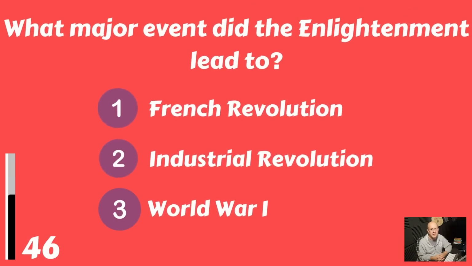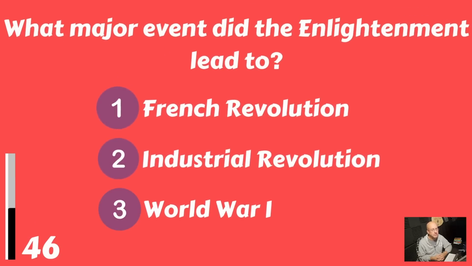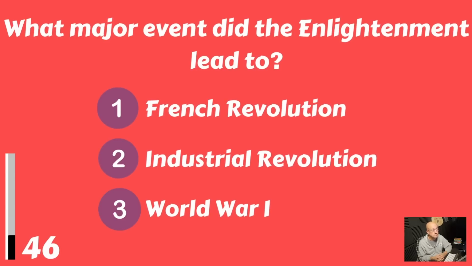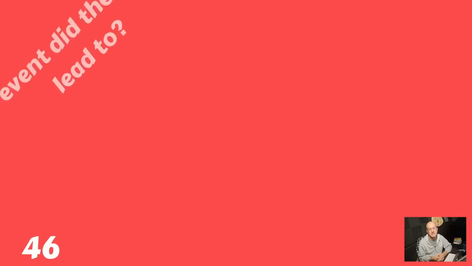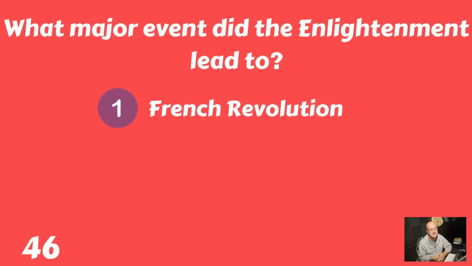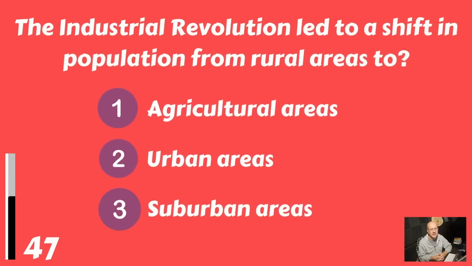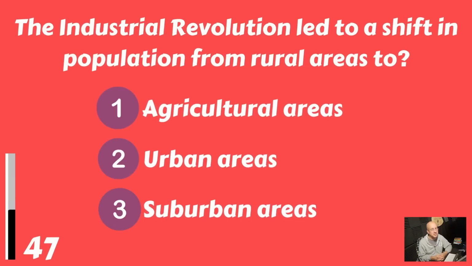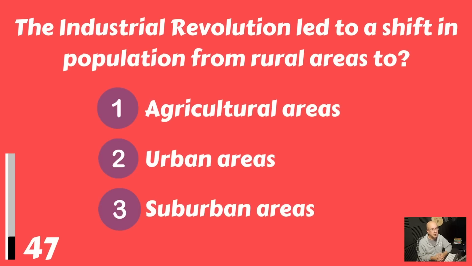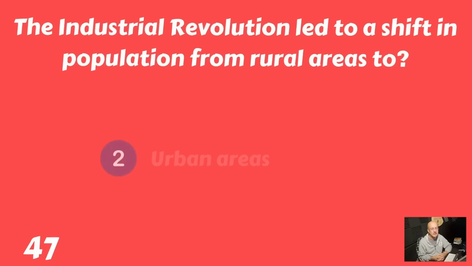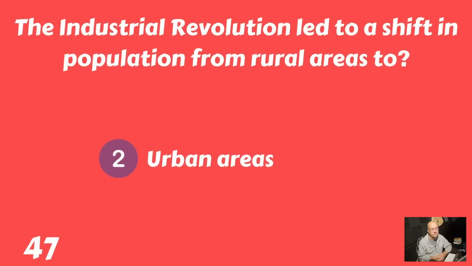What major event did the Enlightenment lead to? The French Revolution, the Industrial Revolution, or was it World War I? And that would be the French Revolution. The Industrial Revolution led to a shift in population from rural areas to agricultural areas, urban areas, or suburban areas? And that would be to urban areas.